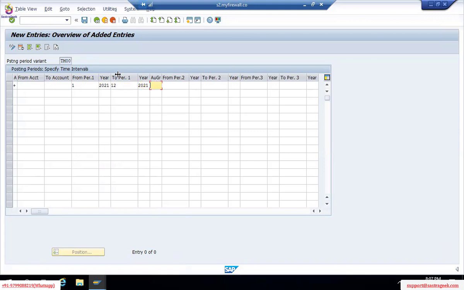This is the authorization group. No need to worry as of now. Here we have from period 13 to period 16, year 2021. These 4 special periods, 13 to 16, would be your special periods, after the 12th month: 13, 14, 15, 16.